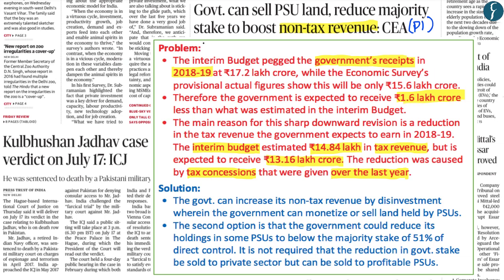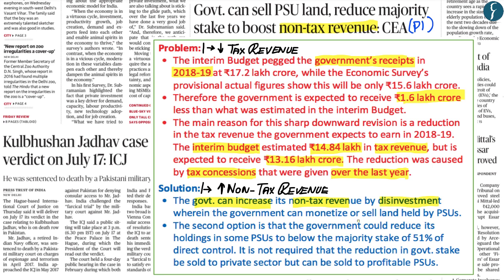The main problem which this article has highlighted is that there has been a decrease in the tax revenue. And within that context, the Chief Economic Advisor has given two options so as to increase the non-tax revenue. Now, the first option which has been highlighted by the Chief Economic Advisor is that the Government of India can increase its non-tax revenue by ensuring disinvestment,